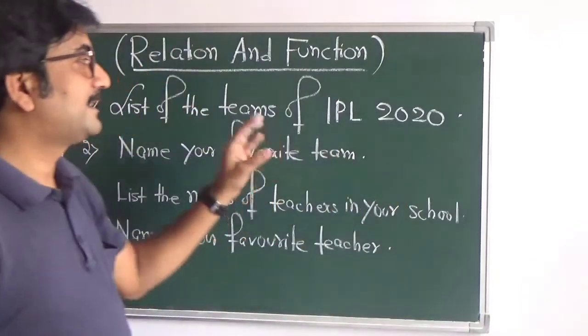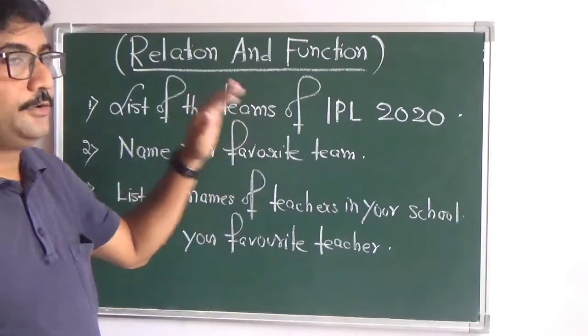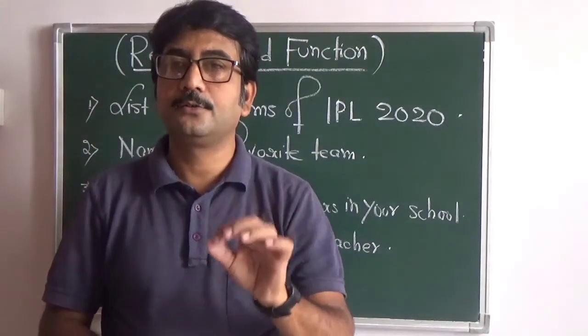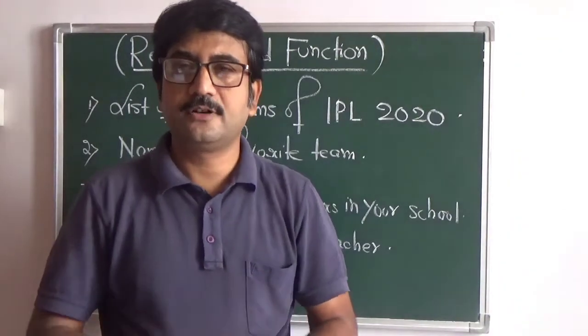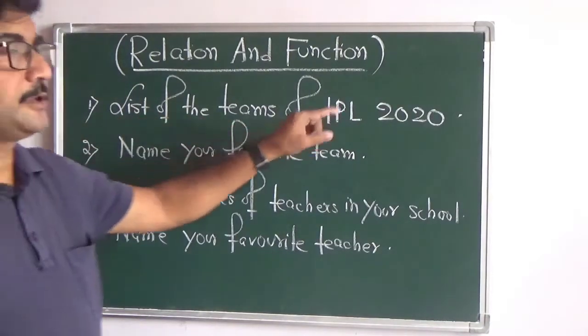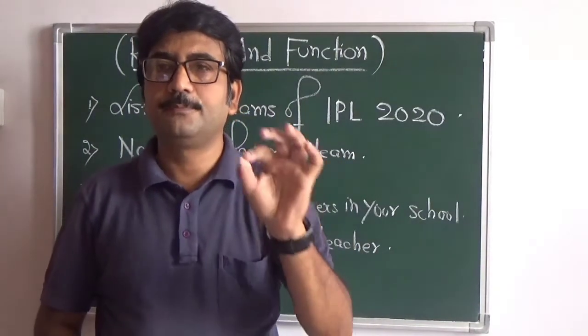No one can have a different answer if all of them know the total number of teams and which are the participating teams of IPL 2020, though it did not take place this year. So the list of the teams of IPL 2020 is an answer which is unique and will not vary from person to person.